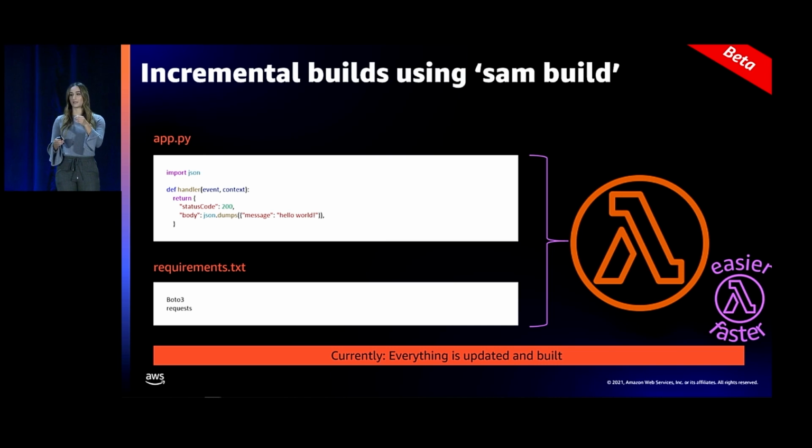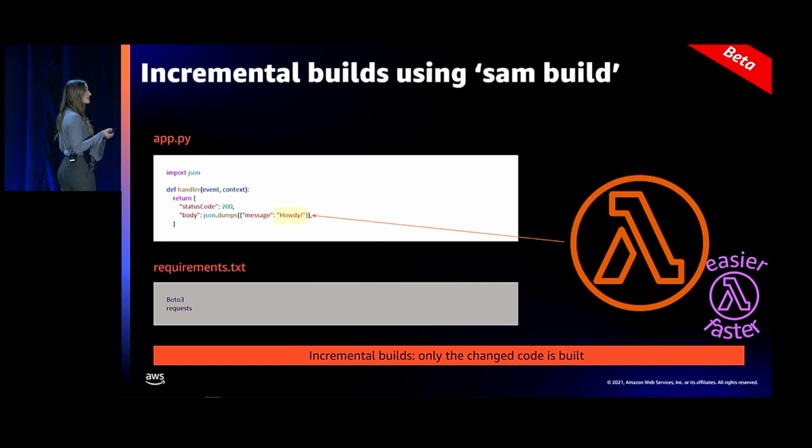Incremental build is an update to SAM build. What SAM build does when you run it is prepare the artifact that's going to be deployed. It makes sure all of your dependencies are in place, and it ensures you only have what you need. Before, when you ran SAM build, it used to build everything all the time. I don't care if you changed just your code. I don't care if you changed just your dependencies. I'm going to build everything for you all the time. So it'll get all the dependencies for you and all the code and package it up.